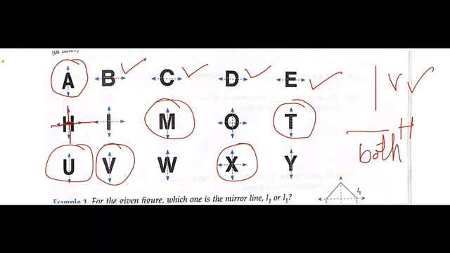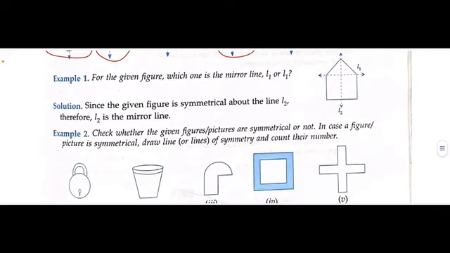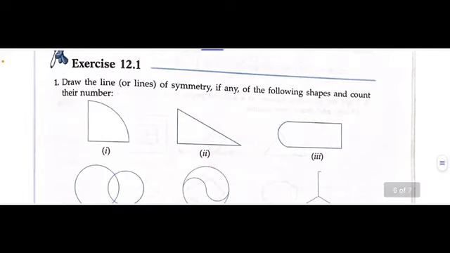Fine. So you can just put the line in the center and then you can recognize it. Let's see the exercise also. Draw the line of symmetry of the following shapes and count them. So in this you can draw a line from the center. Fine. So there is only one line of symmetry. This is a scalene triangle, so zero lines of symmetry.